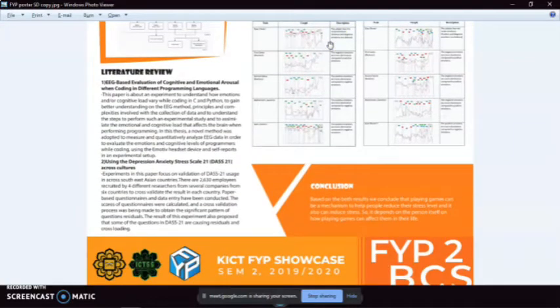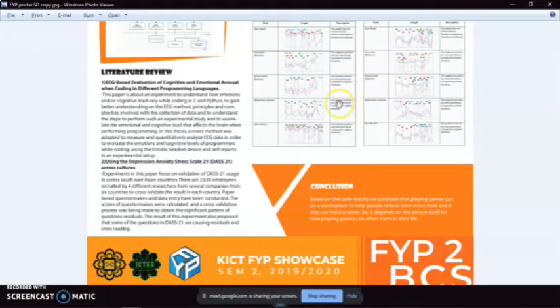So the literature review. There are a lot of articles which have been done by other researchers about EEG, about depression and more. So we have picked the two best for our research, which we refer to as sources. The first one is EEG-based evaluation of cognitive and emotional arousal and coding in different programming languages. This paper is about an experiment to understand how emotion and cognitive load vary while coding in C.